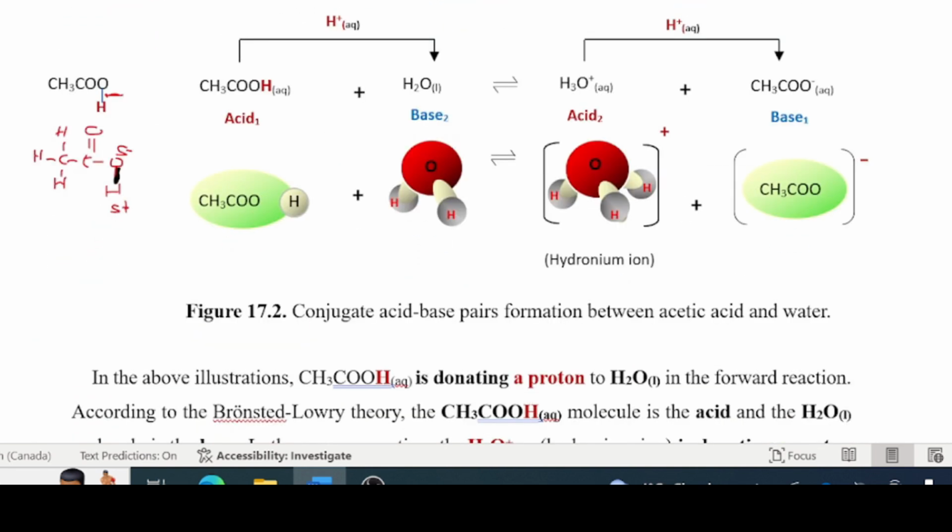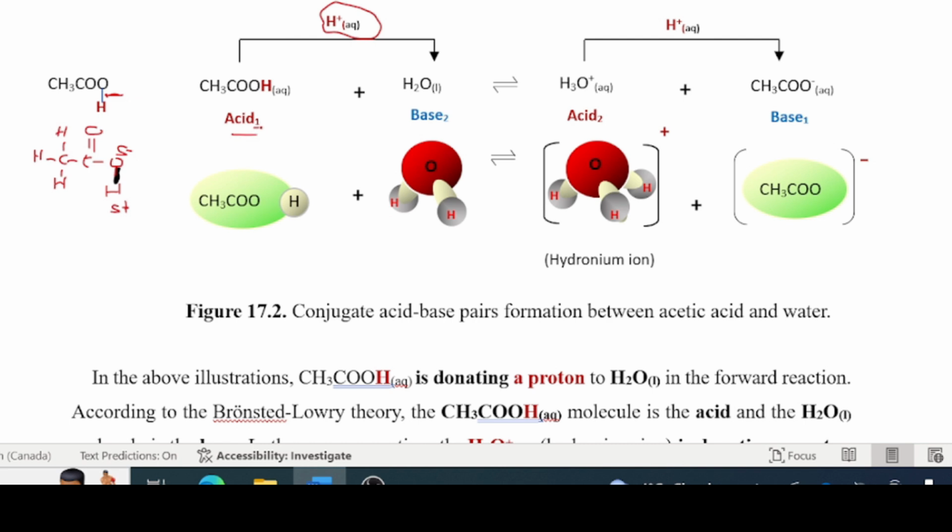Watch this. If you have acetic acid or ethanoic acid in water, this is the theory. According to the Lowry-Bronsted theory, the acid here, which is ethanoic acid or vinegar acid, will donate a proton to water. So because this has donated a proton, it is called acid, and we'll call it acid 1 for now.